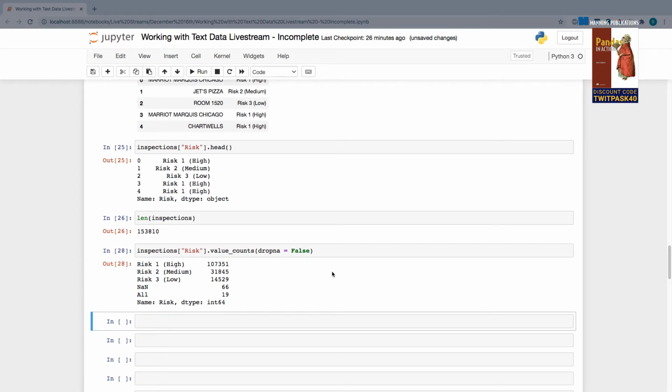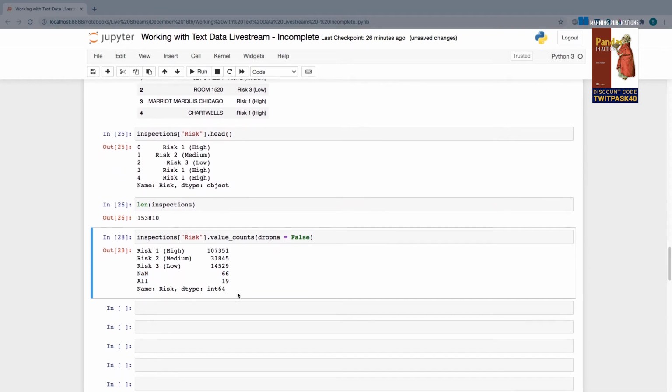I wouldn't worry too much about this now as far as the syntax, but you're going to see an additional value appear here called NaN. And NaN is Pandas' internal designation for a missing value, or in other words, an absent value, something that is not present. So what this means is in our 153,000 rows, there's going to be 66 rows where there actually isn't a value in the risk column.